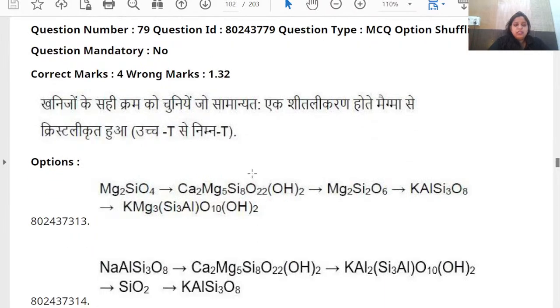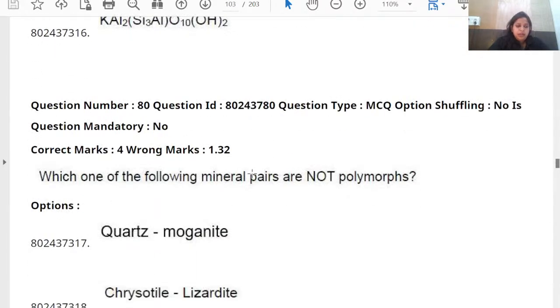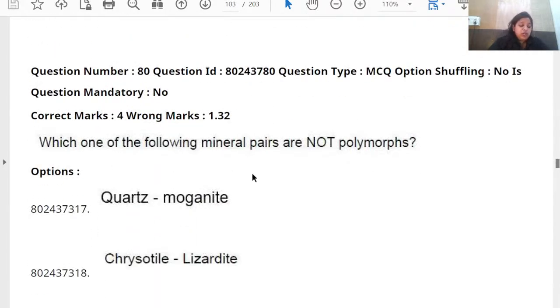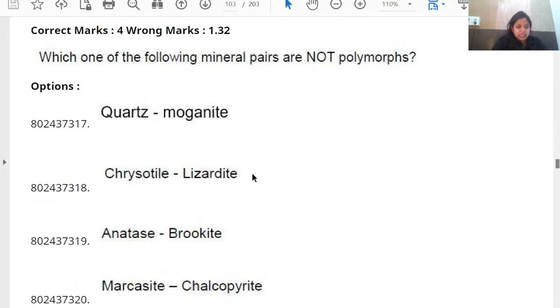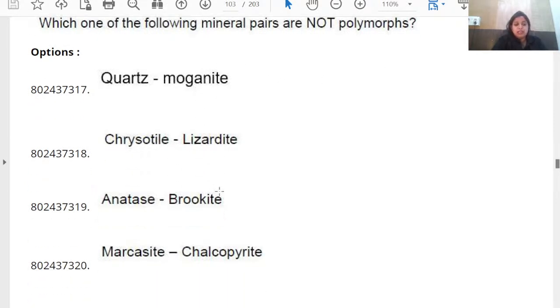Now the next question is, which one of the following mineral pairs are not polymorphs? We know what polymorphs are. Polymorphs means they have different crystal structures but the same composition, for example calcite and aragonite. Here they have asked which one is not a polymorph. Quartz, coesite, chrysotile, lizardite, antigorite, brookite, all these are polymorphs. They have different crystal structures but their composition is the same.